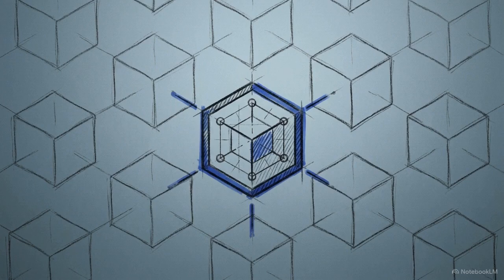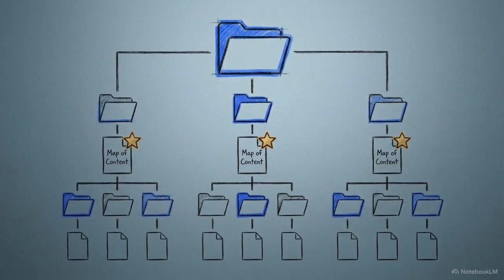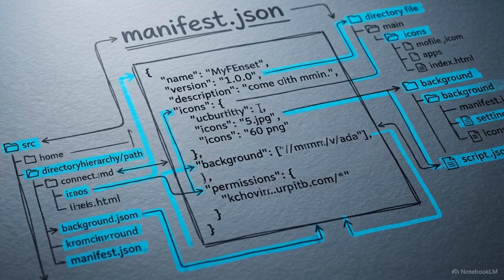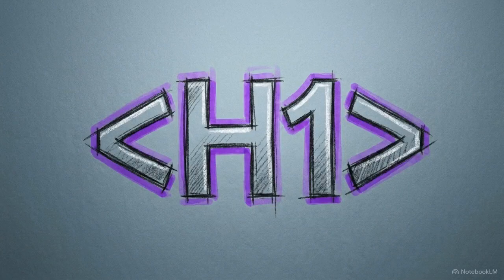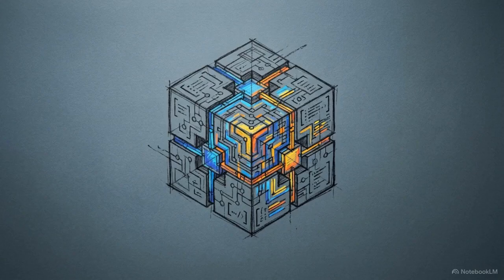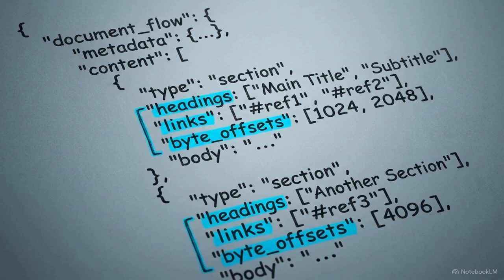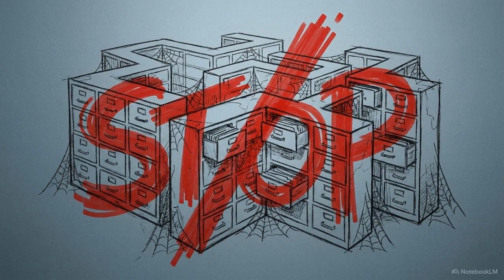Phase 5 organizes the vault by generating root and folder-level maps of content. These act as high-level hierarchical indexes. Finally, Phase 6 compiles the central index, manifest.json. This file contains the metadata for the entire corpus. The manifest is the definitive map for the AI. It lists every note, every single heading, every internal link, and every byte offset in a single, lightweight package. By reading this single JSON file first, the agent instantly understands the structure of the entire documentation site. It never has to execute costly, time-consuming file system traversals.